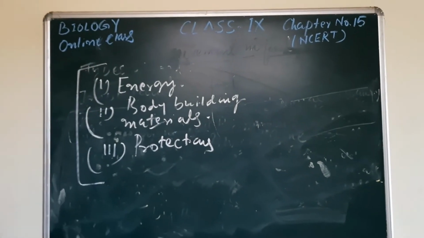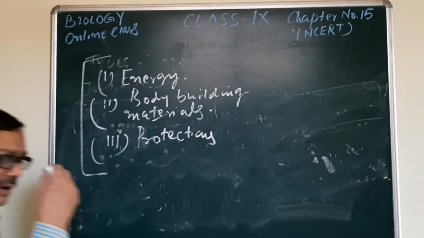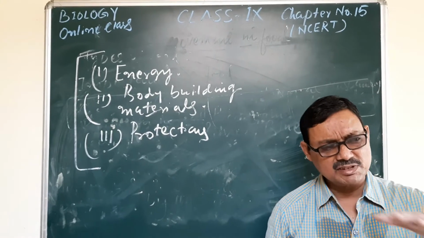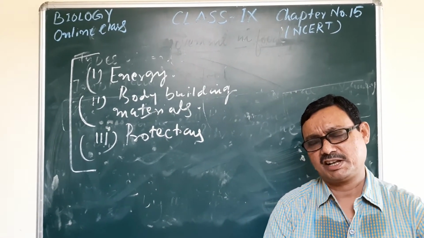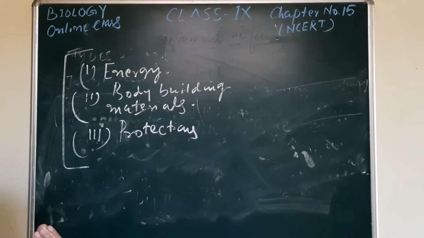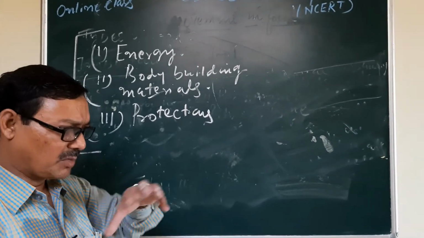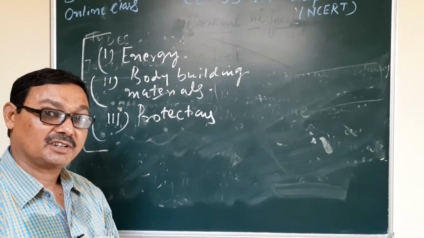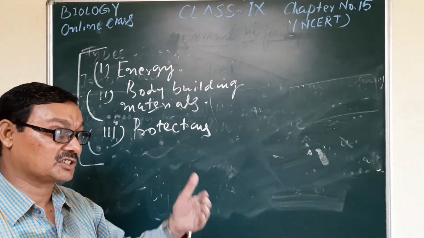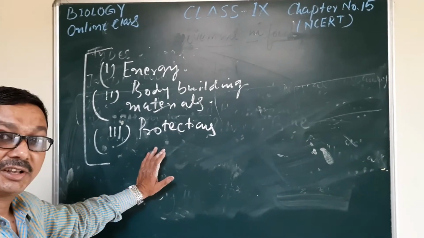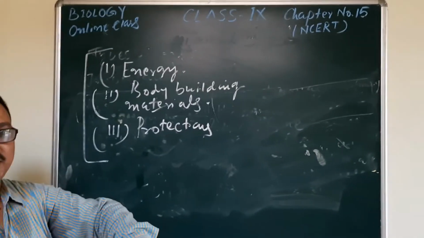That means our body, or the body of the other organism, requires a continuous supply of energy, essential, because to fulfill the demands of the protoplasmic activities, demand of the cell, demand of the system, demand of the organ, and demand of the entire organism, entire body. That means the life activities.